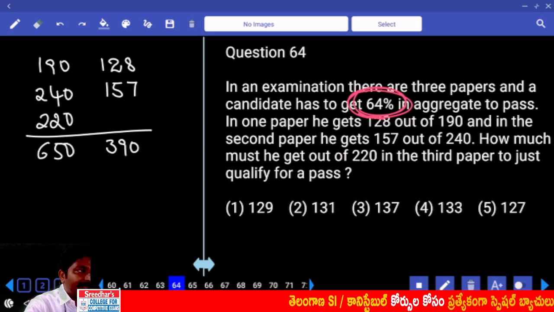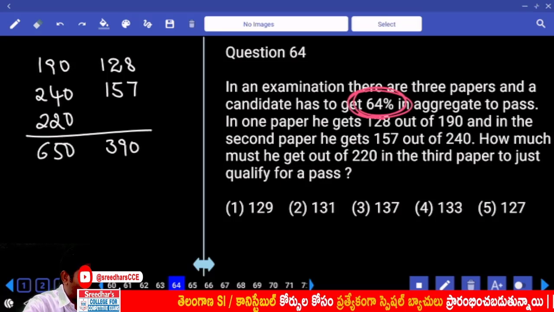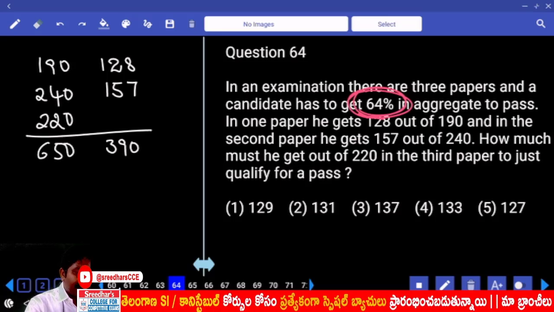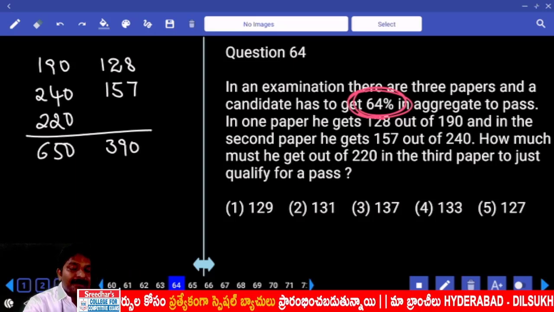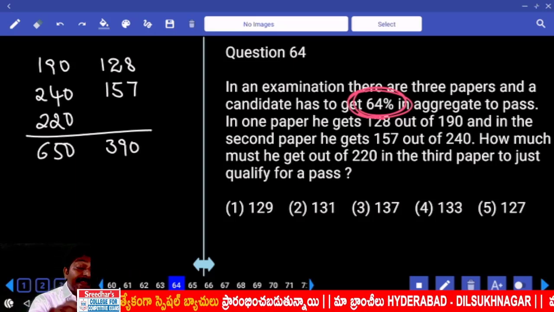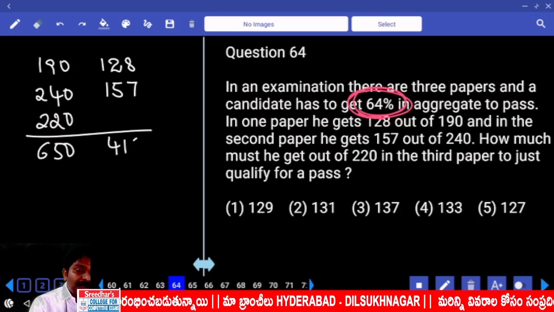10% of 650 is 65, so 60% is 390. So far we got 390. We need to add 4%. What is 1%? 6.5. Double it, and so on, to get 4%, which is 26. 390 plus 26 is equal to 416. Correct?